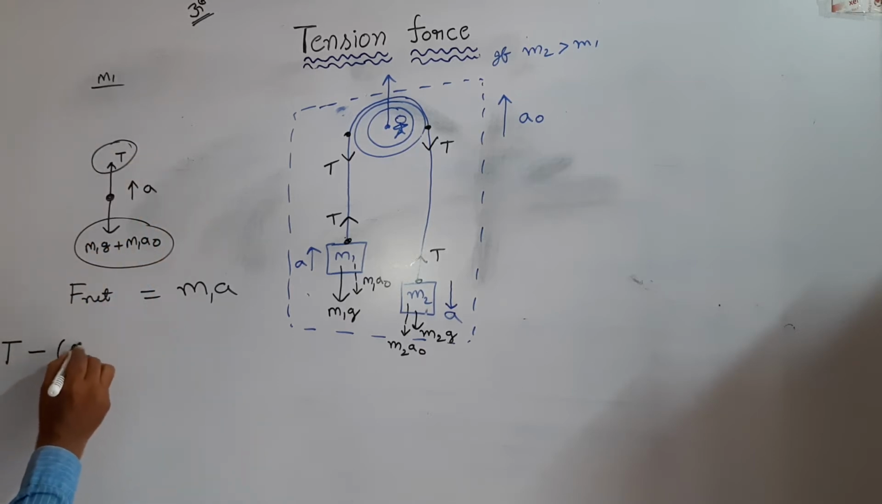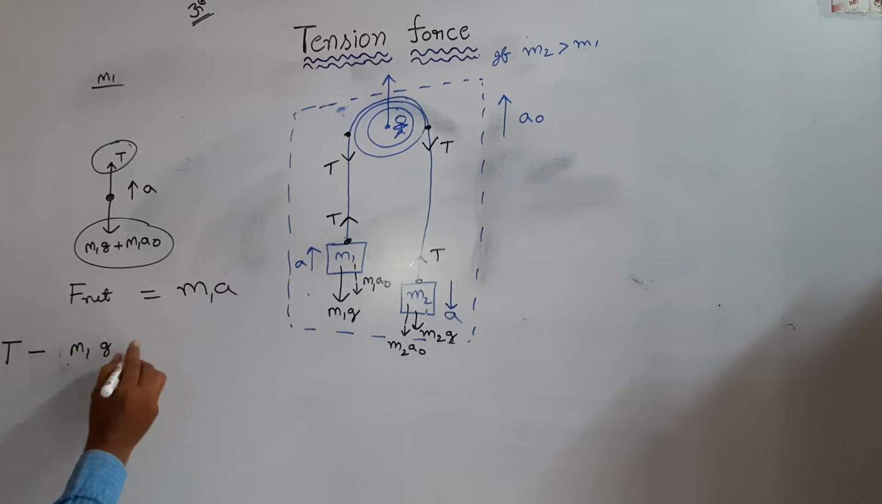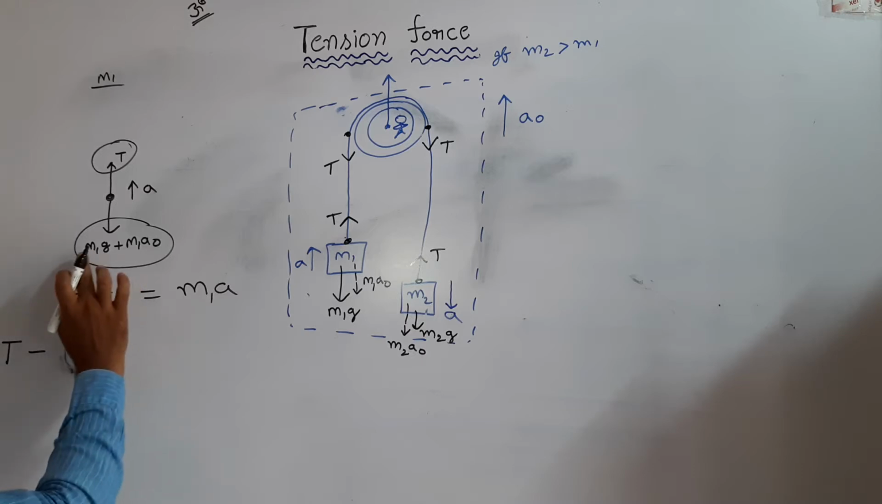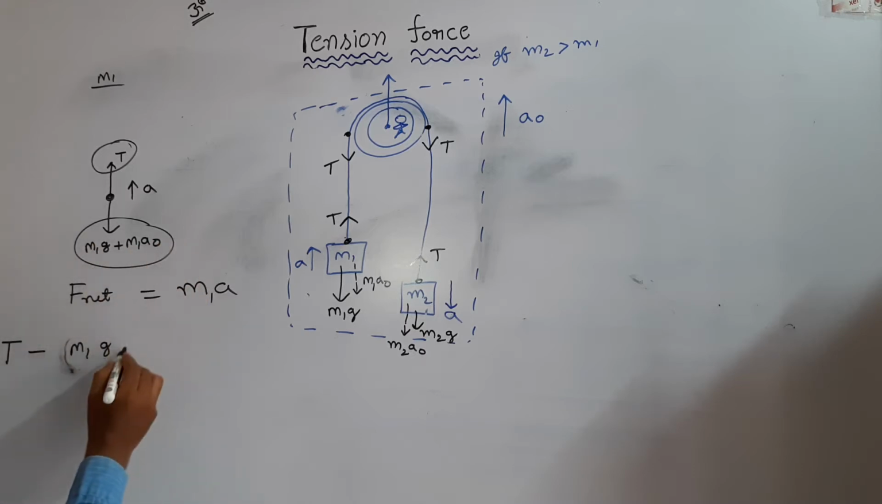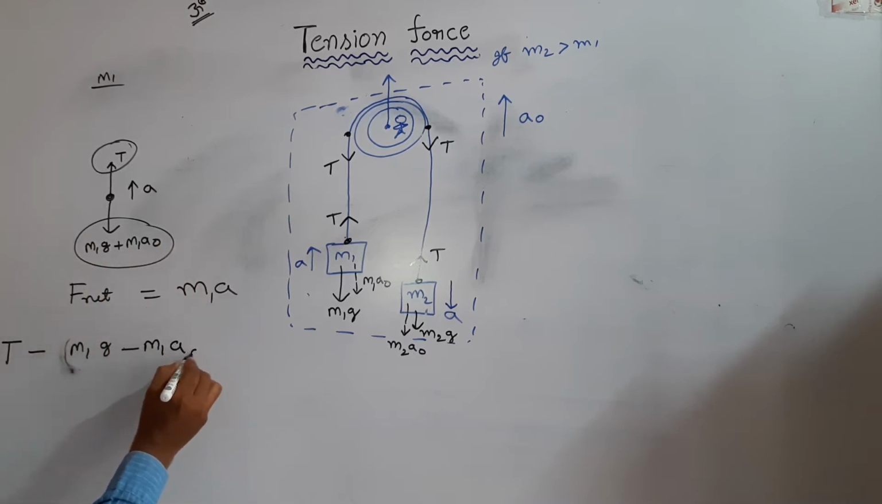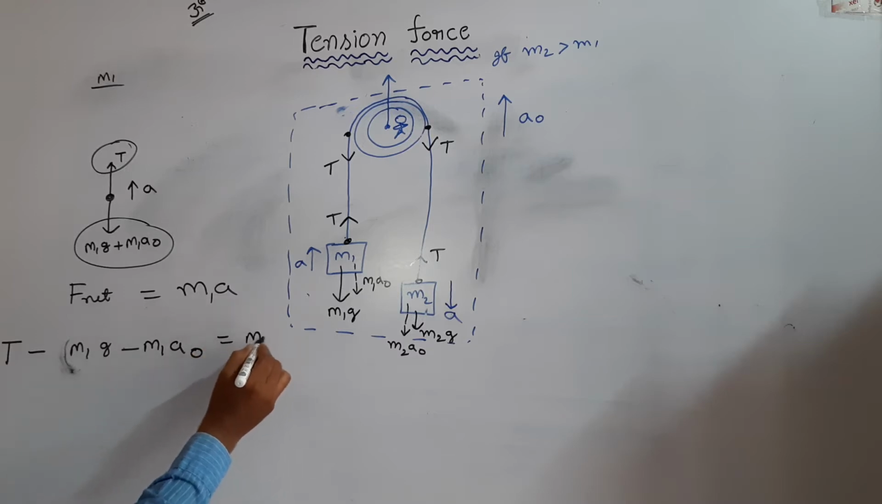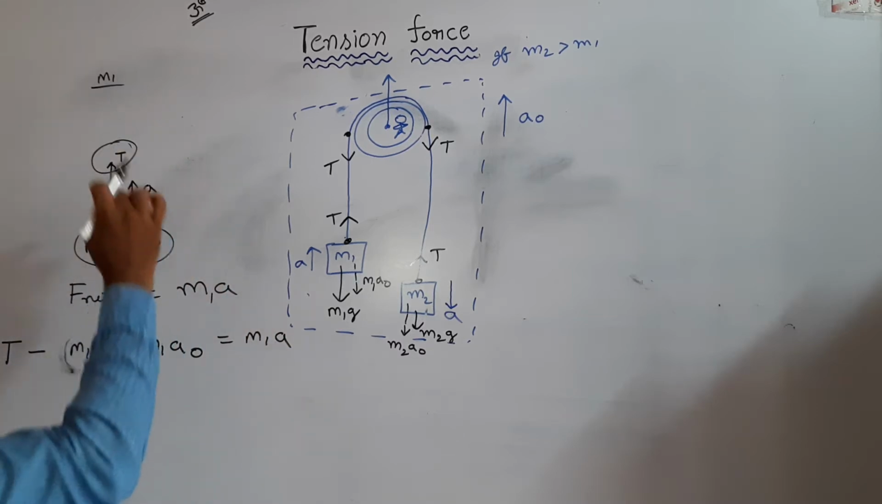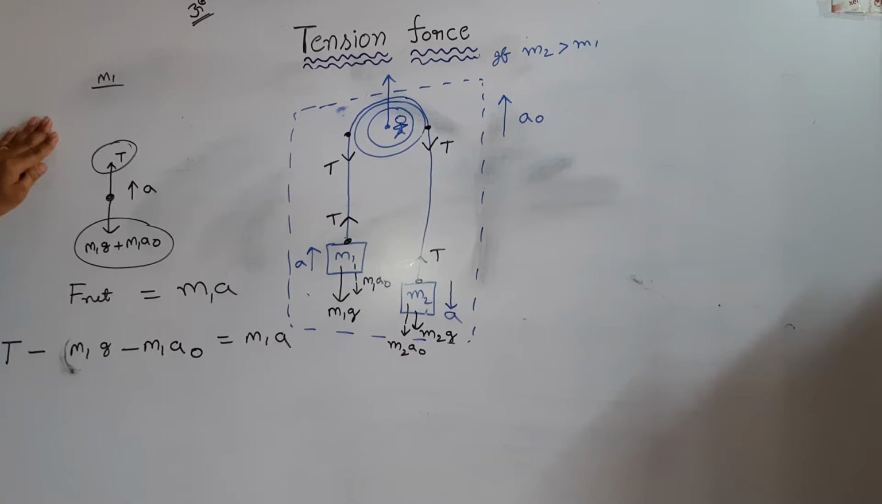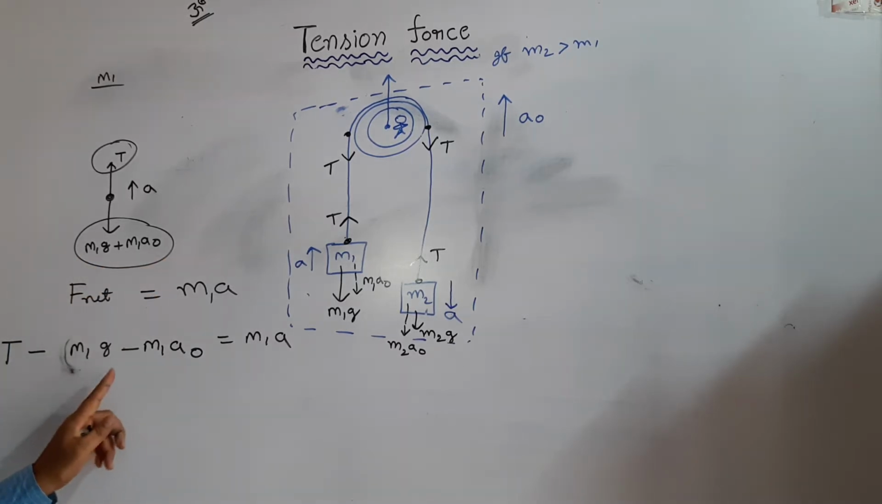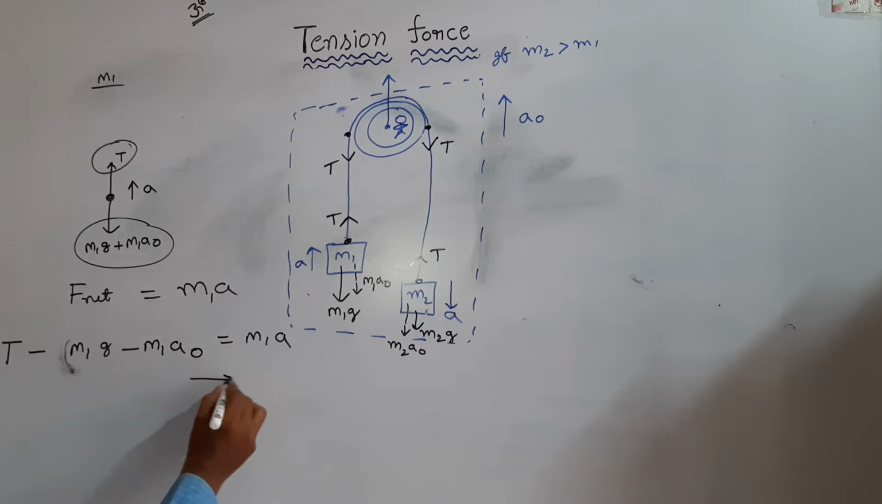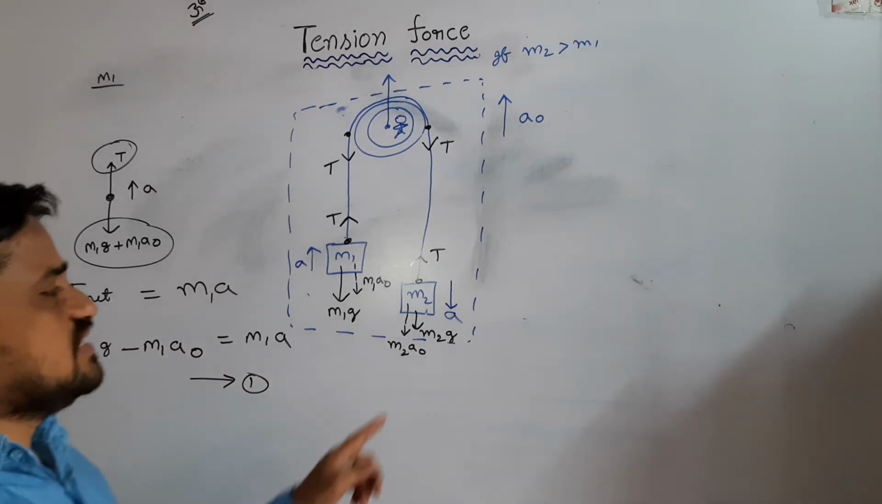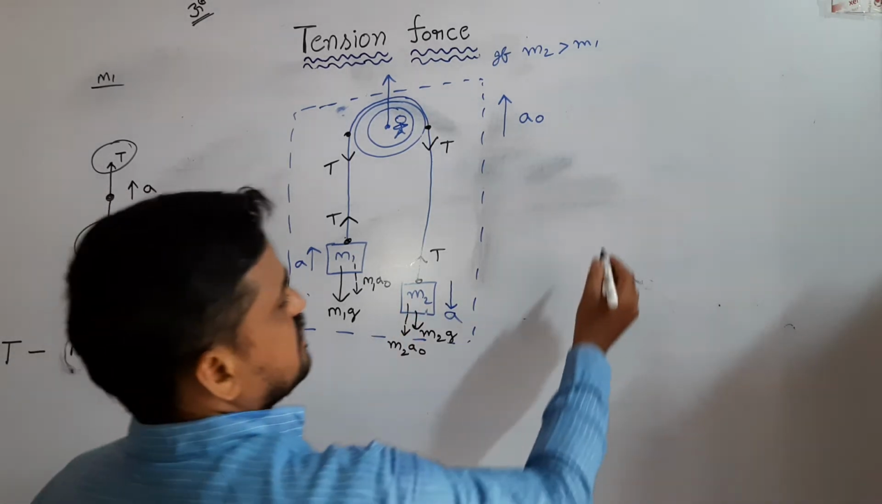T minus m1g minus m1 a0 is equal to m1a. This is upward force minus downward force: T minus (m1g plus m1 a0), which means minus m1g minus m1 a0. This is equation 1. Similarly, draw the free body diagram of the second body.